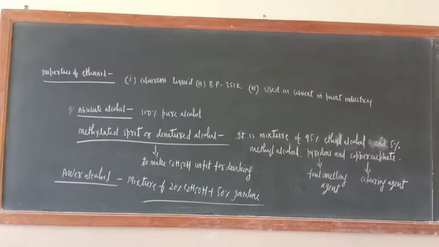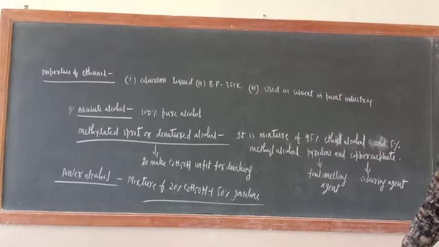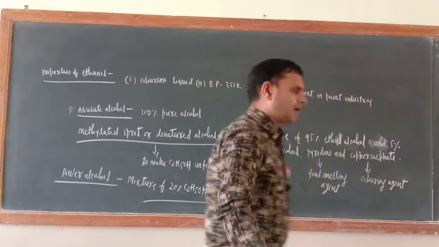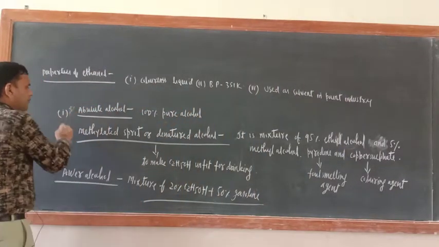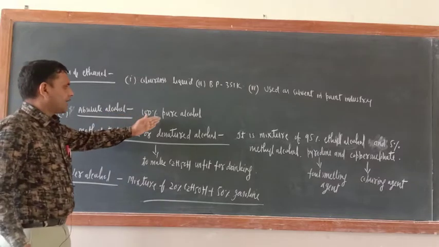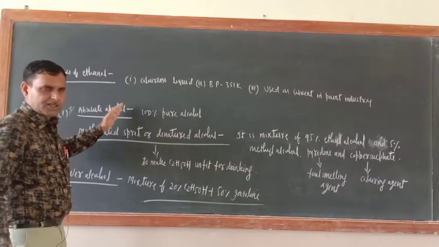Now, properties of ethanol. It is a colorless liquid, its boiling point is 351 Kelvin, and it is used as a solvent in the paint industry and also in the varnish industry. There are certain terms which should be clarified here only. The first one is absolute alcohol. What do you mean by absolute alcohol? 100% pure alcohol is known as absolute alcohol.